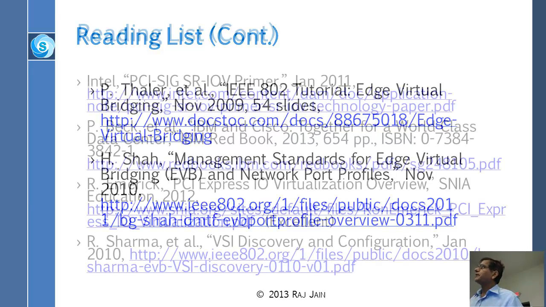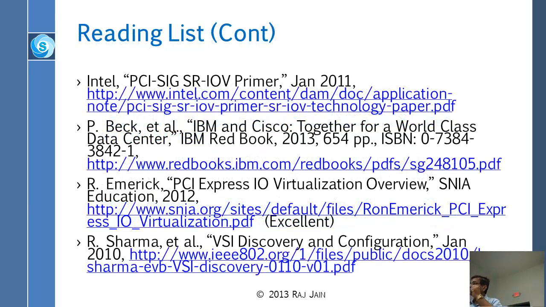Another thing is IBM Red Books. I don't know how many are familiar with IBM Red Books, but IBM Red Books are really good because they're free and they're 400-page books. Okay, they're really thick books, but they're free online, so you can just download them. This is a 654-page book, and I find they're very well written in some sense. Obviously they're vendor books, so they go a lot into their product, but they are good topics.